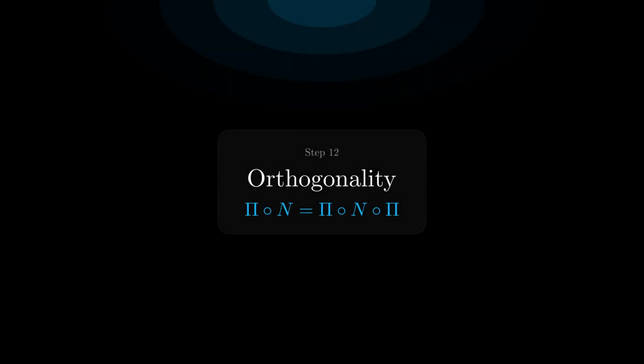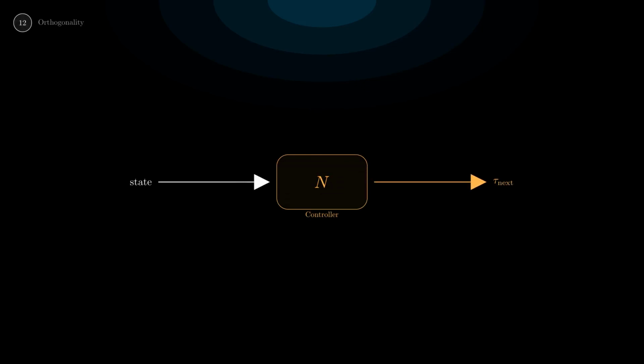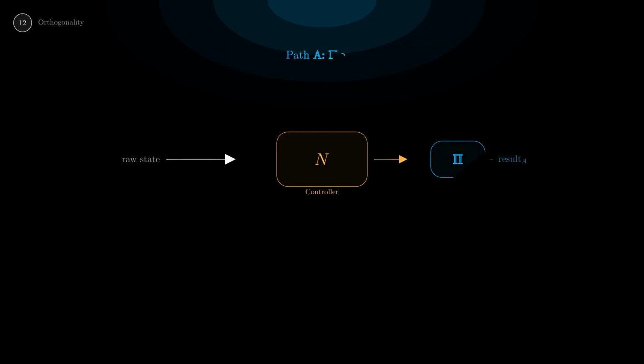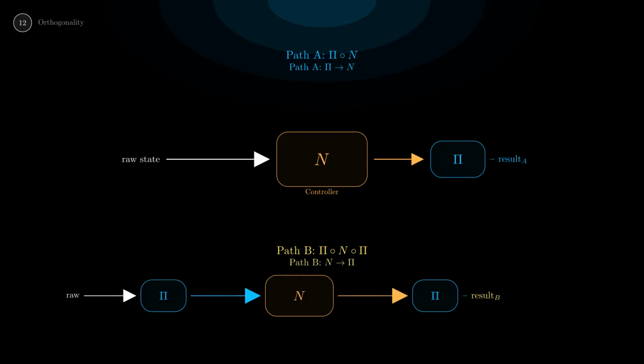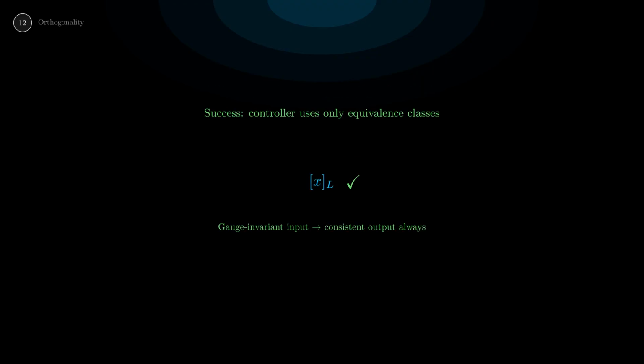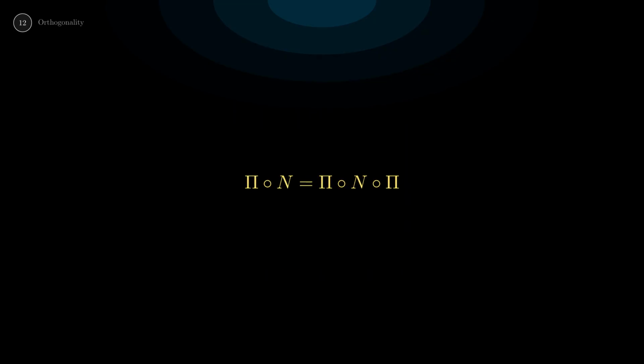The system needs a controller N to select the next test. But what information can N use? Path A, apply pi first, then let N decide. Path B, let N see the raw state, decide, then apply pi. These must produce the same result. If the controller uses gauge-dependent information, it would make different decisions for gauge-equivalent states. That's an untestable distinction.